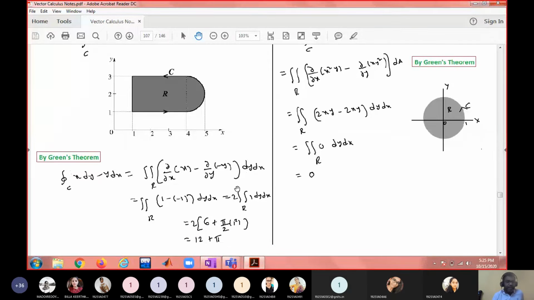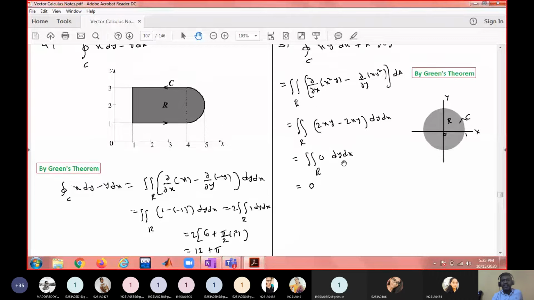But here, fortunately, this whole calculation is becoming constant. Because it is becoming constant, we don't need to write down the limits also. So whether you write dy dx or dx dy order, double integral 1 gives the area. And this area is a simple mensuration. This area is a union of a rectangular area and a semicircular area. Use those formulas and substitute. But in general, if this is non-zero, then wisely choose the limits of integration by properly choosing dy dx order or dx dy order.